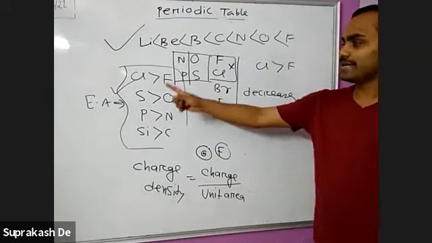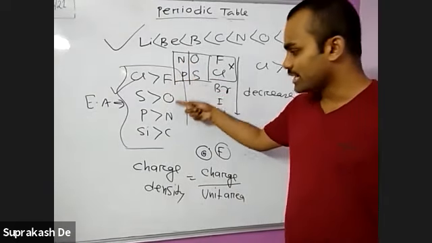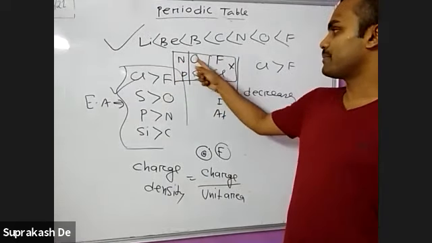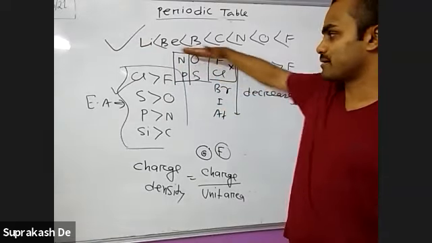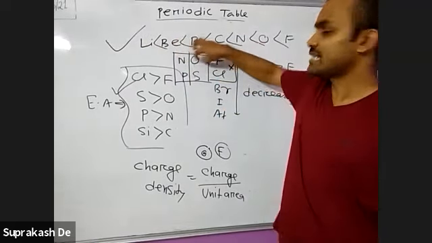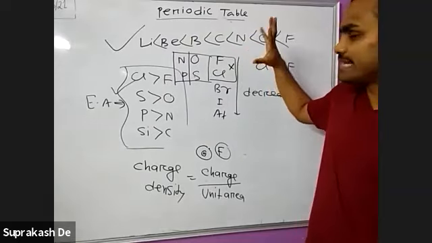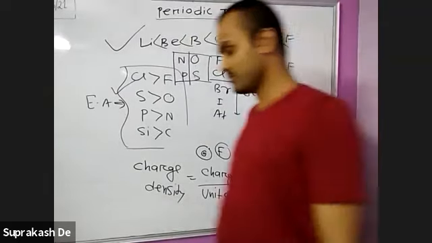That's why in the case of fluorine, oxygen, nitrogen, they are the second period, the first family members. Their sizes are very small. That's why they cannot accommodate the extra electron.